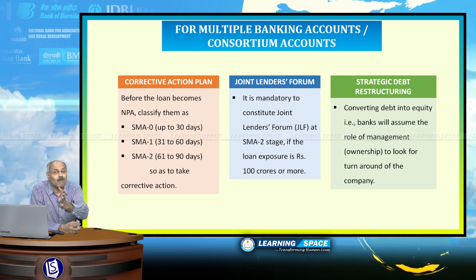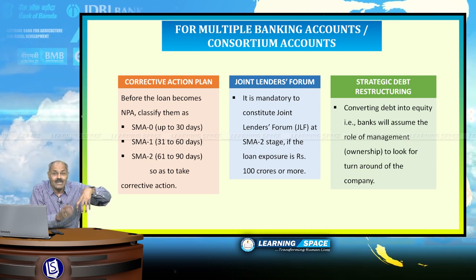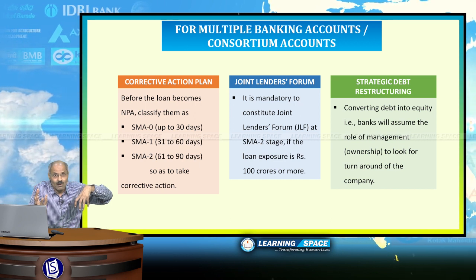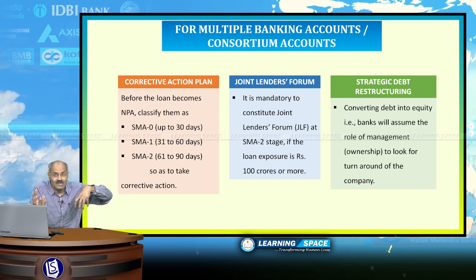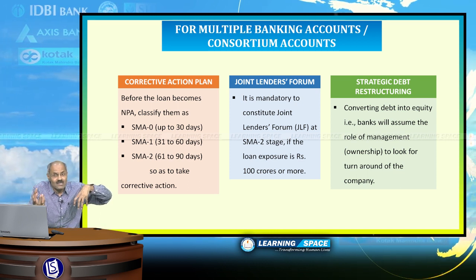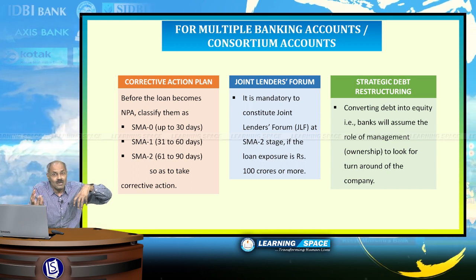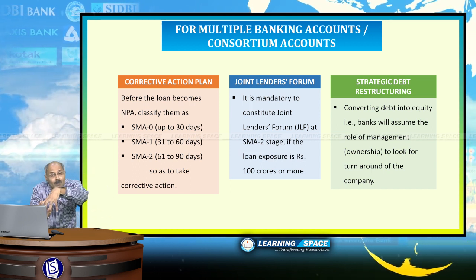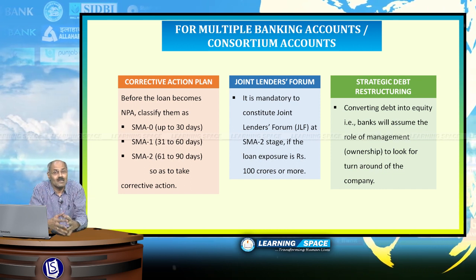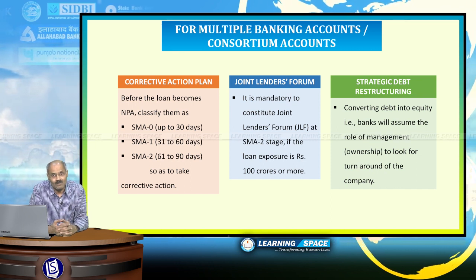The SDR mechanism basically looks at converting banks' debt into equity in the company. Banks have given loans to companies, companies are not paying back, and as per the strategic debt restructuring, the banks will assume the role of ownership in companies. We have to see how far these methods, these measures will be successful, only time can say, right.